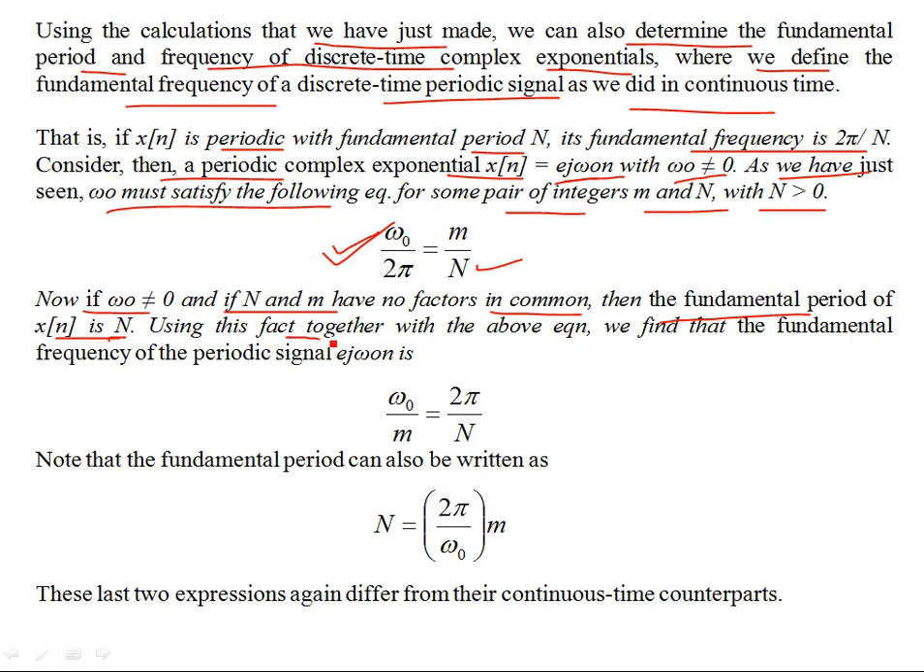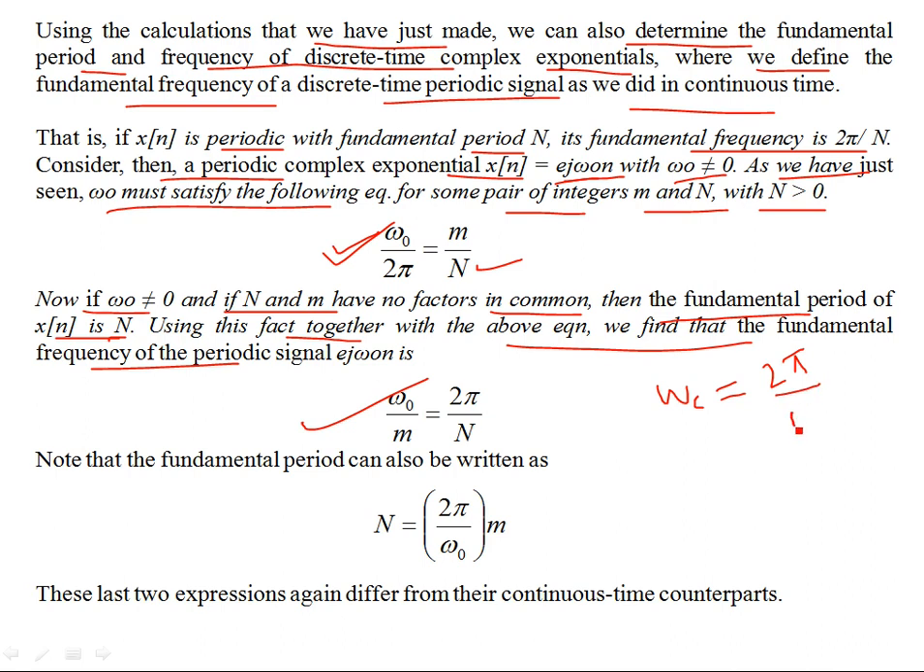So using this fact together with the above equation, you can find that the fundamental frequency can be expressed as such. If you rearrange this term, the analogy is very similar to the continuous time case, where we have the continuous time frequency as 2 pi by T. Over here, this is 2 pi by N.